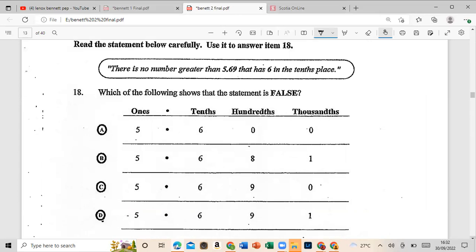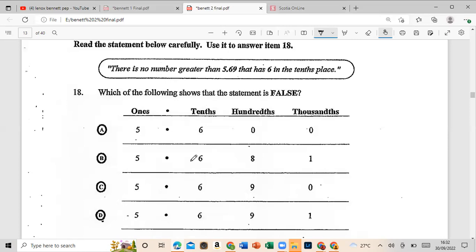There is no number greater than 5.69 that has 6 in the tenths place. Let's look at the numbers. It says, which of the following shows the statement is false? That means it's not correct. So what it is saying is, which number has 6 in the tenths place? You have the 1s, the 10s, the 100s, but from the decimal point you have tenths. Notice we don't have 1s, we have tenths, hundredths, and thousandths.